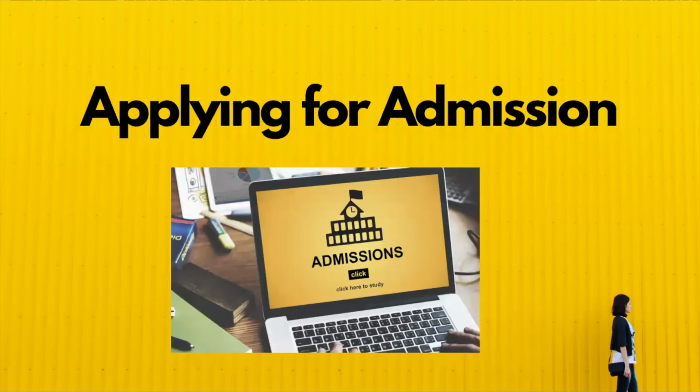Step 5, applying for admission. It is always advisable to apply to more than one university. Understand properly the eligibility requirements in terms of various tests like IELTS, TOEFL, GRE, GMAT, ACT, or SAT. Also check the requirements in terms of academic grades and work experience. Prepare a solid statement of purpose with no plagiarism. A right application can not only save you from wasting your application fee but also help you get in successfully to your dream university with the best of scholarship.